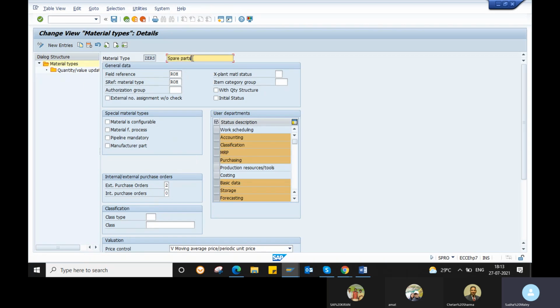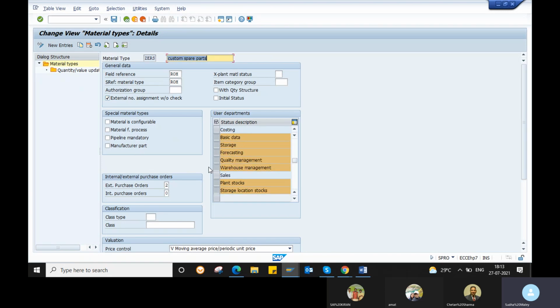Okay, the spare part. So this is your spare parts. If you want to change your description also, you can change it. Custom is not a standard one. Custom is nothing but whatever you created, not the SAP standard one. That is why I maintained it as custom. Okay, so these are the controls of our material type.